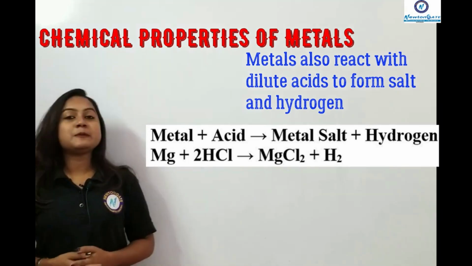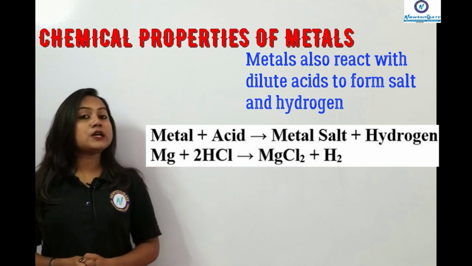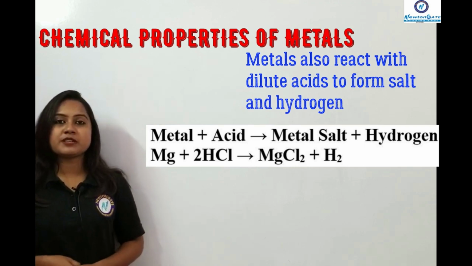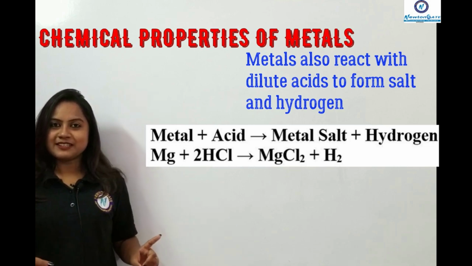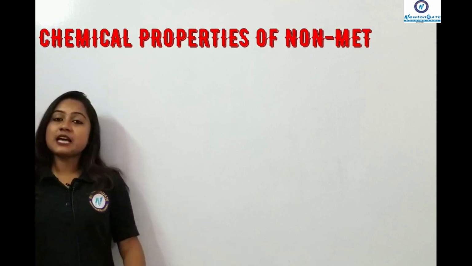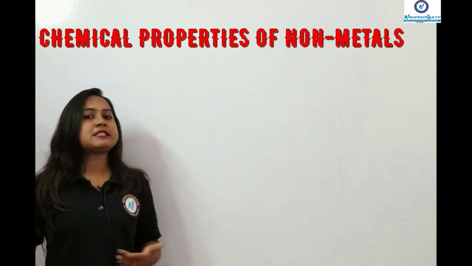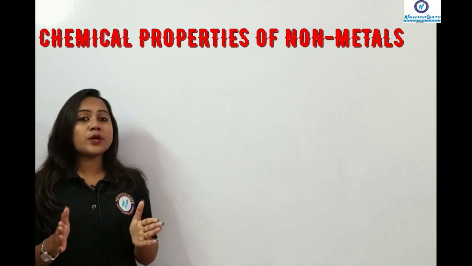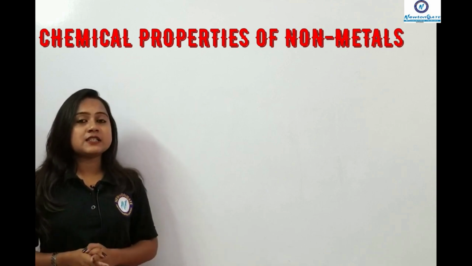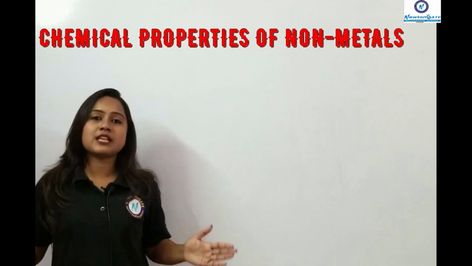Okay, so as we have completed all of the chemical properties of metals, now we are going to discuss some chemical properties of non-metals. Have you noted the points of the chemical properties of metals? Okay. So, non-metals can react with air to form non-metallic oxides. And they do not react with water or acids to form hydrogen and salt. It gives no reaction there.